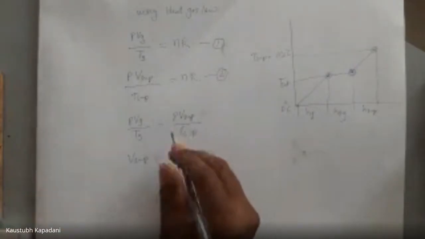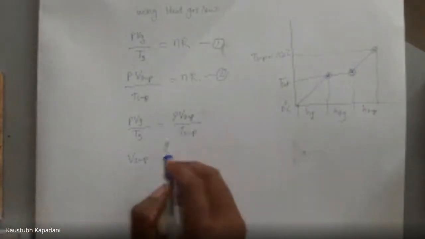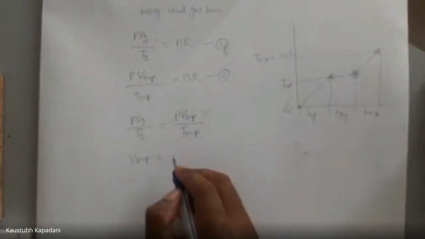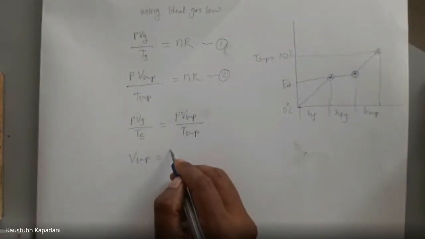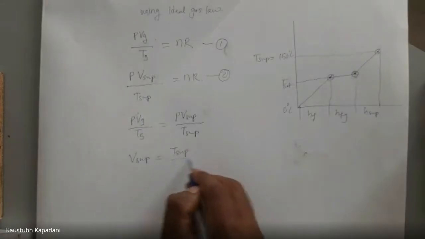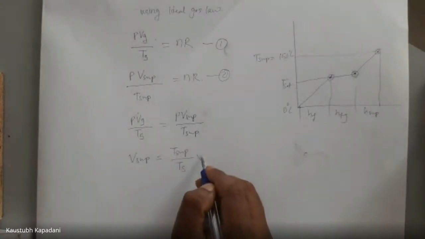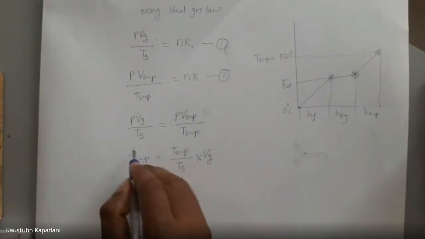So it can be written like this. Here P and P will get cancelled because the heating process happens at constant pressure. So we can write V sub equals T sub upon Ts into Vg. So that will be the formula.